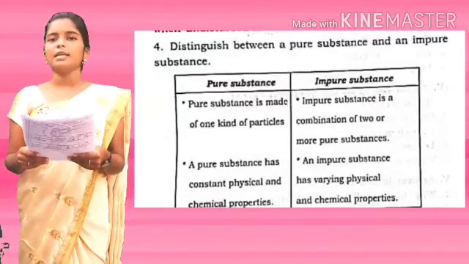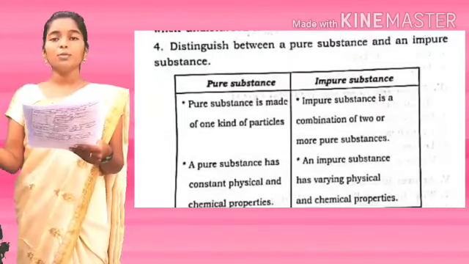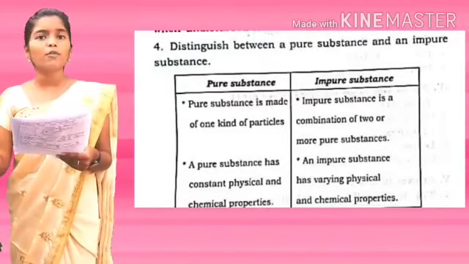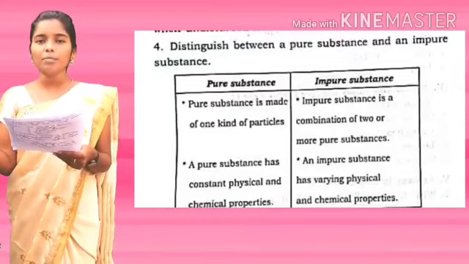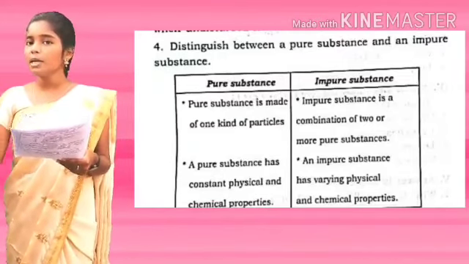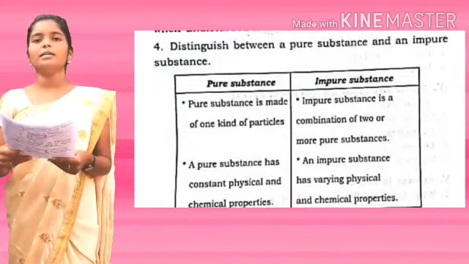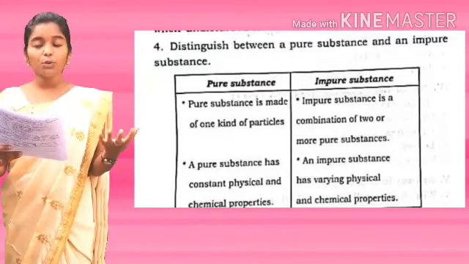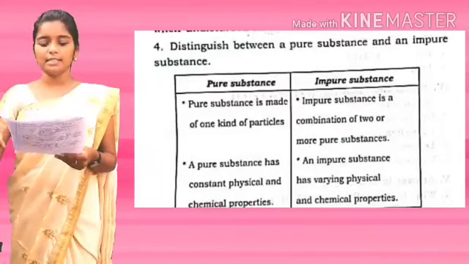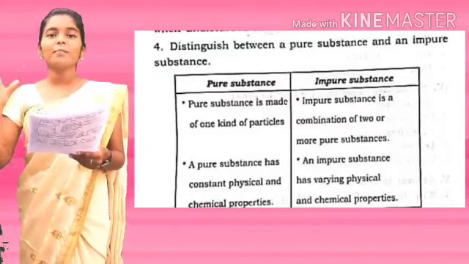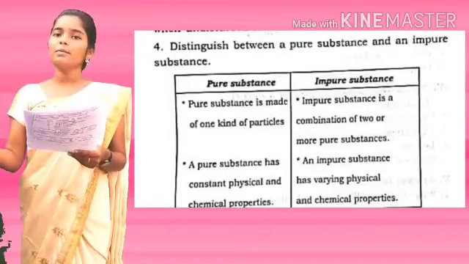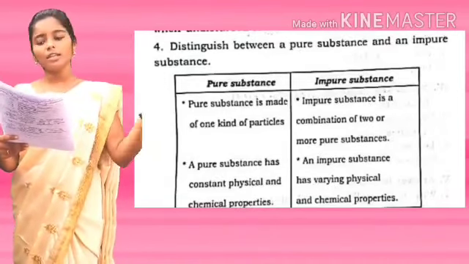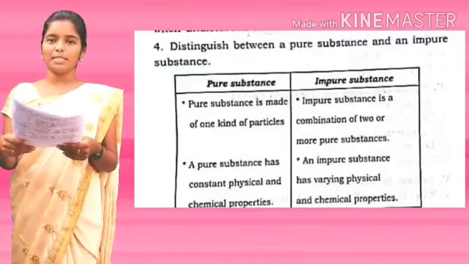Okay, children, come on, tell me the distinction between a pure substance and an impure substance. Repeat with me. A pure substance is made up of one kind of particles, whereas an impure substance is made up of a combination of two or more pure substances. A pure substance has constant physical and chemical properties. An impure substance has varying physical and chemical properties.